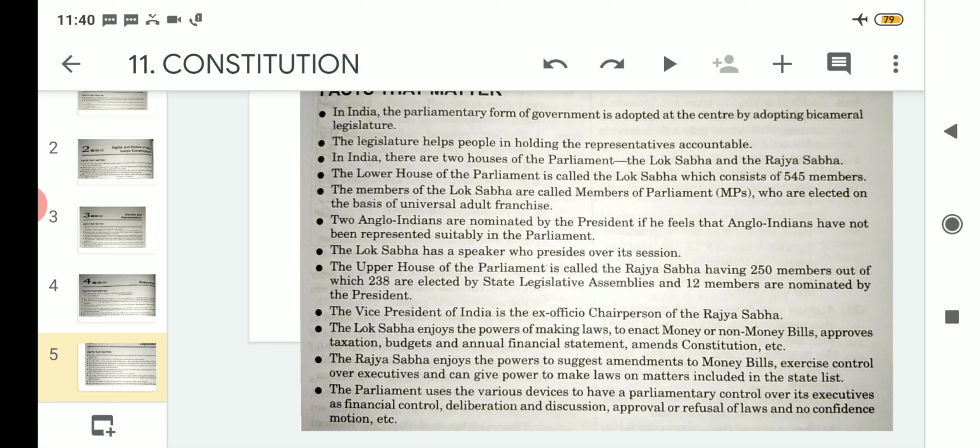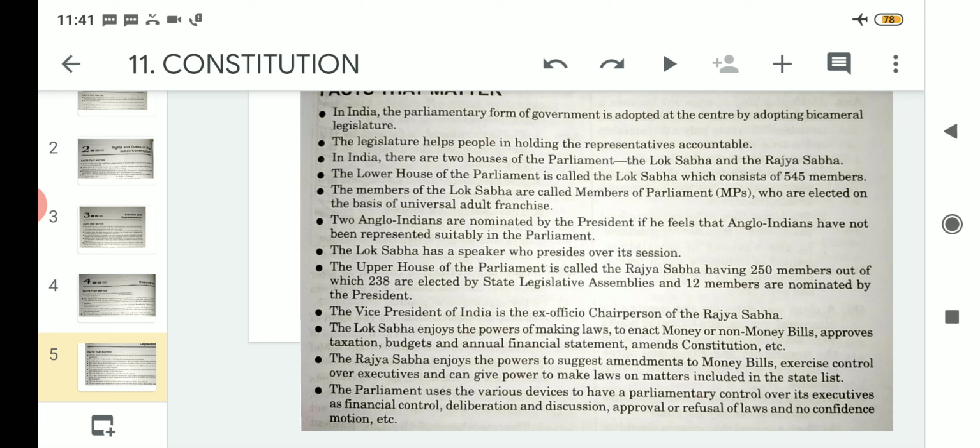Regarding the powers, what are the powers that the Lok Sabha enjoys? The Lok Sabha enjoys the power of making laws, number one, to enact money or non-money bills, then to approve taxation, then budgets and annual financial statements, and also the power to amend the constitution. These are some of the powers that the Lok Sabha enjoys. And regarding the powers of the Rajya Sabha,